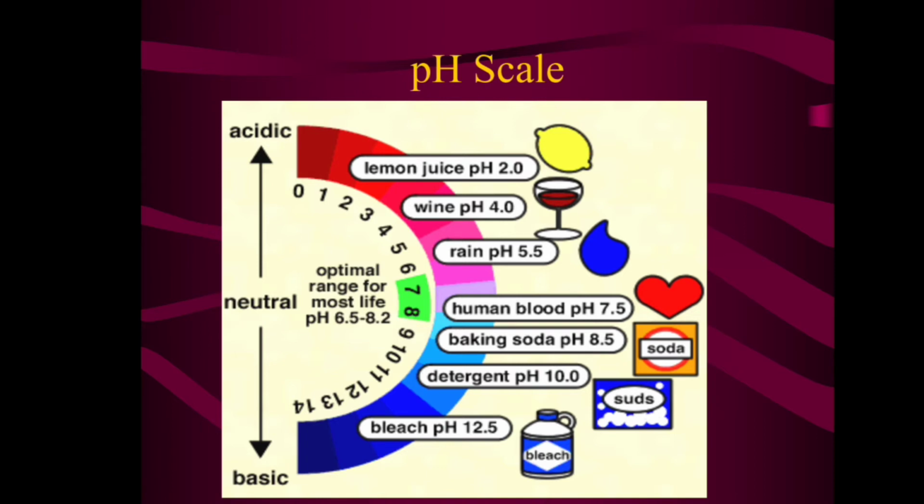Here we can see the pH of various acids and bases. Lemon juice has pH 2, wine has pH 4, rainwater has pH 5.5, human blood has pH 7.5, baking soda has pH 8.5, detergent has pH 10, and bleach has pH 12.5. So in this way we can see the pH scale varying from acidic to neutral and basic.